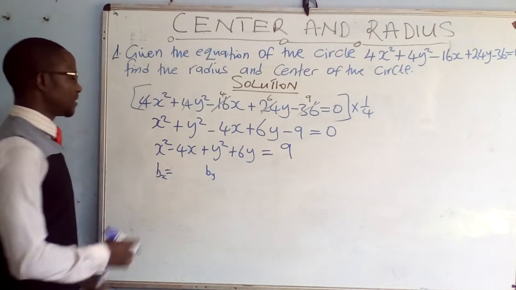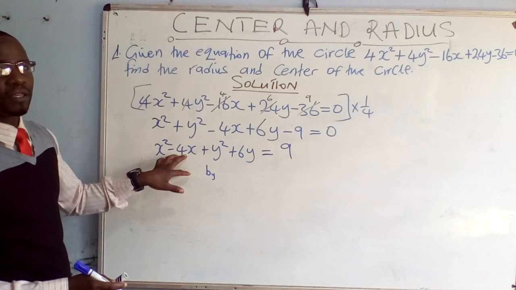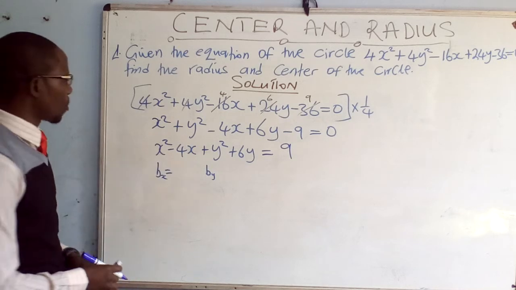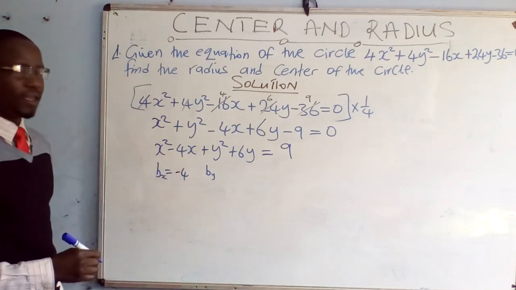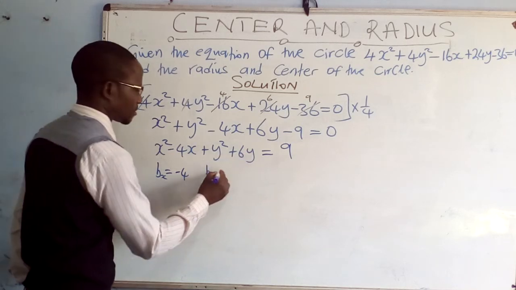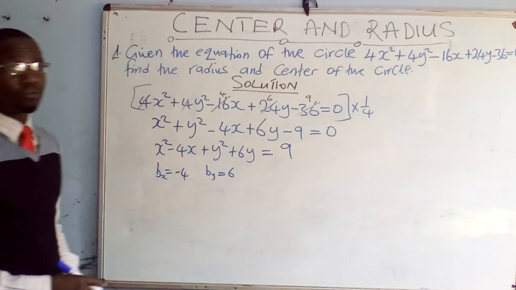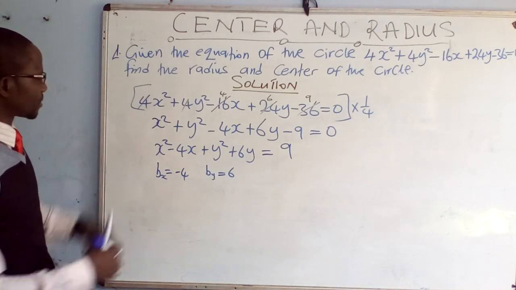The b for x in this case is going to be -4. Then the b for y is going to be 6. So from there, we can proceed.